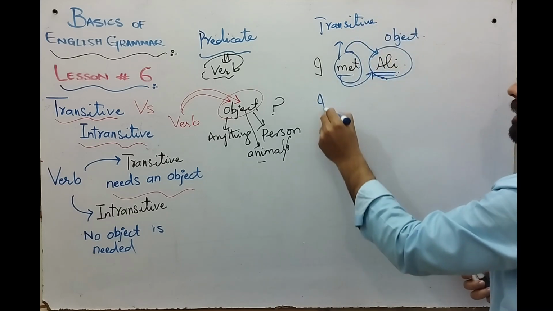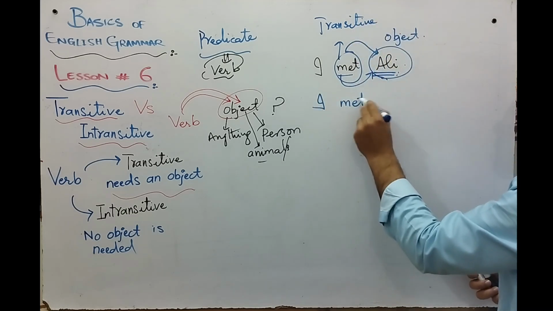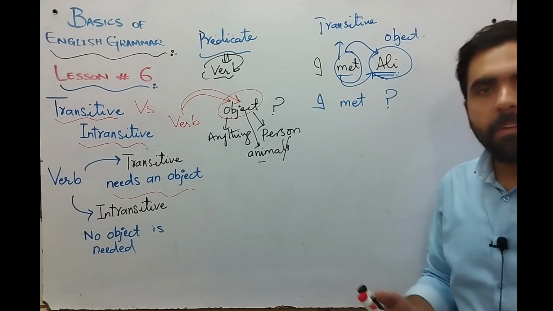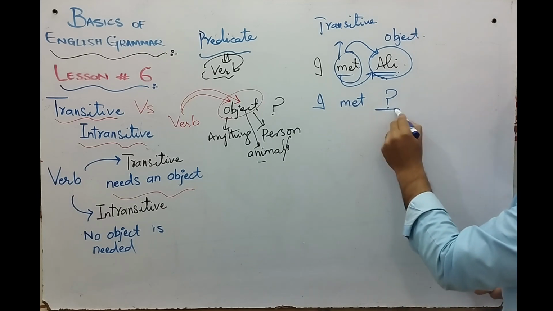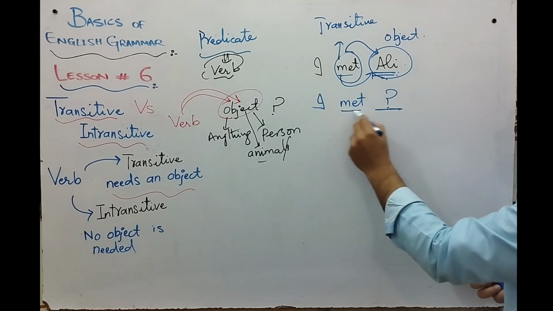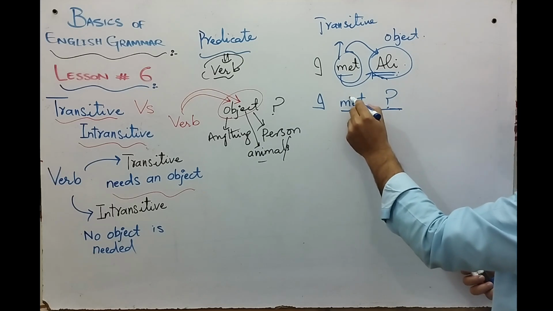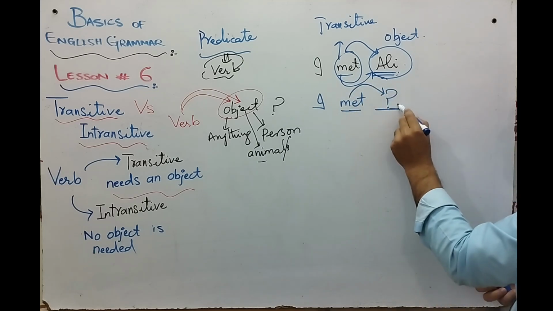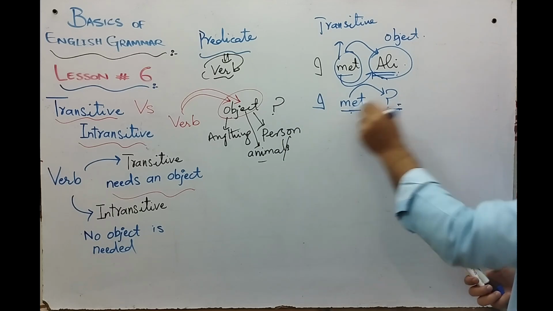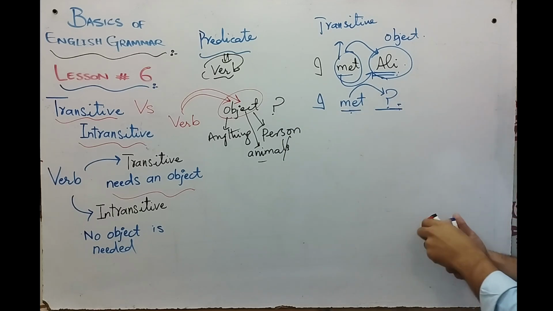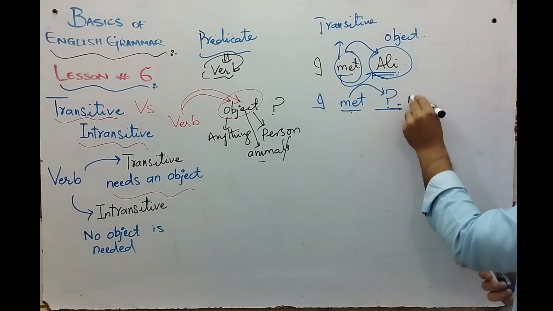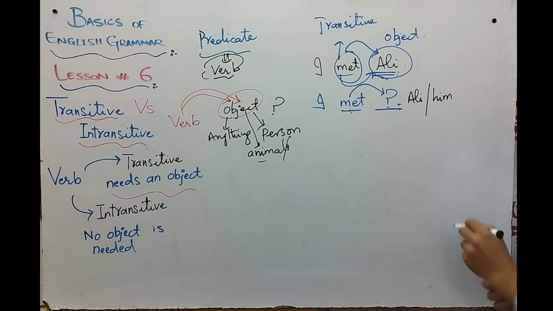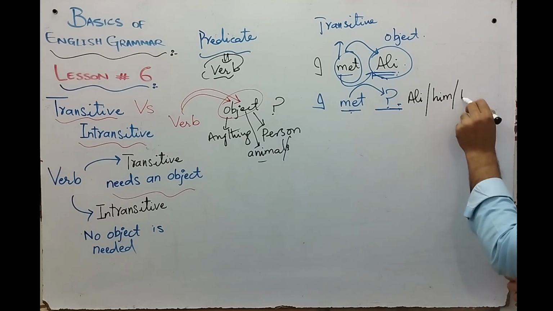If I stop this sentence here, I met. Now, the very question arises, whom did I meet? So, we must need something here to answer this verb, because the verb passes its action from itself to some other thing. So there must be something that can answer this verb. So that's why we always need an object. It can be a noun, or it can even be a pronoun, or it can even be a noun phrase.